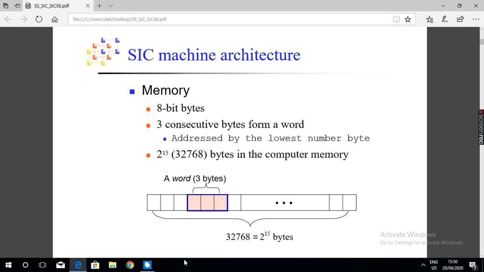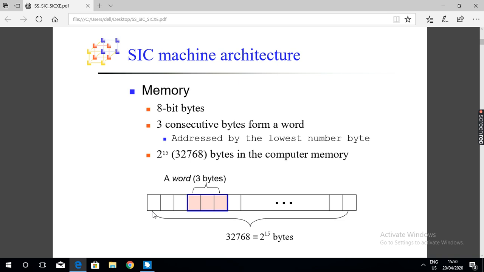The second point is that memory is organized into memory locations. Each box is a memory location. The size of each memory location is 1 byte, 8 bits.